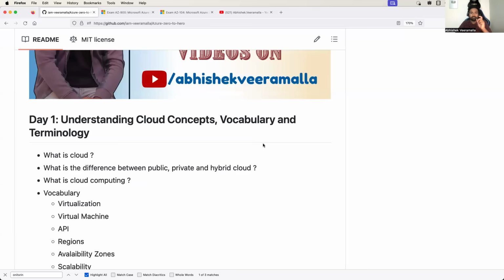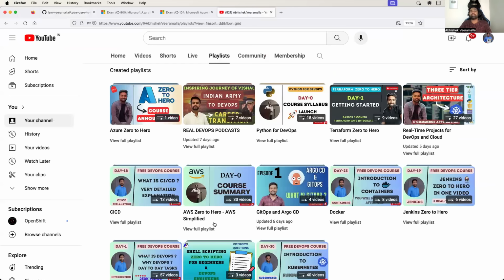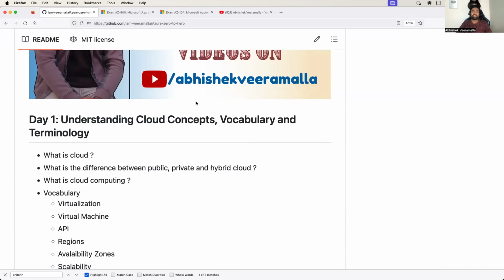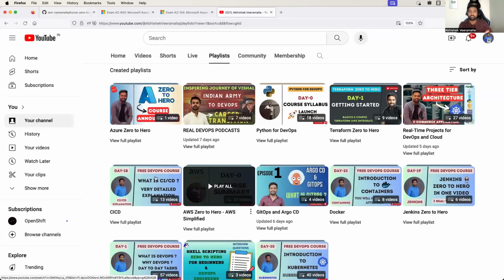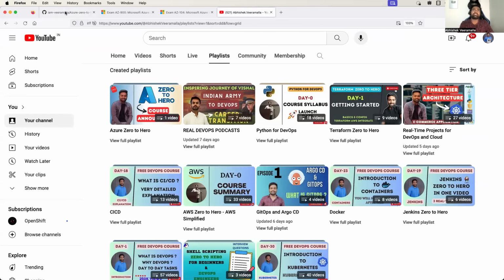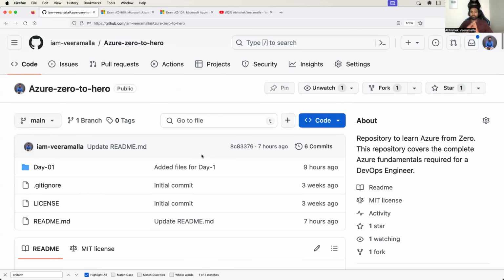We will learn AKS, but we will not learn all the Kubernetes things, right? All those things will be available in the DevOps series. For example, if you want to understand what is a deployment, stateful set, daemon set, if you want to understand admission controllers, if you want to understand how to secure the API server, those things are not covered in this particular playlist. You can cover them from DevOps Zero to Hero. So by following both of these series, ideally the goal would be that you should be able to get selected in Azure plus DevOps positions. That is Azure DevOps positions.